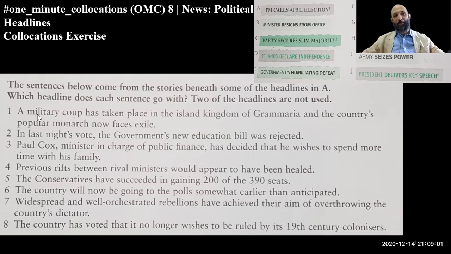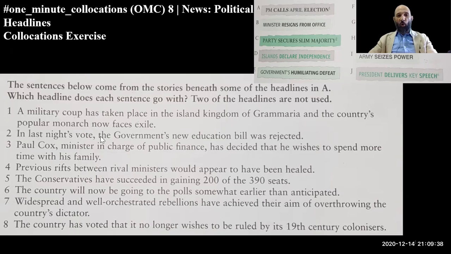Yeah. So by mentioning military coup, we are saying that there is no democracy in this country, not to say that democracy is a good thing or a bad thing, but there is no democracy in this country. The army is ruling now. So it is army seizes power. That's the one. But I think it has the same meaning as the regime toppled. Not necessarily, because you can topple the regime and then you get an elected government. Yeah, but we're talking about the coup here. And again, guys, it's coup, not coup.